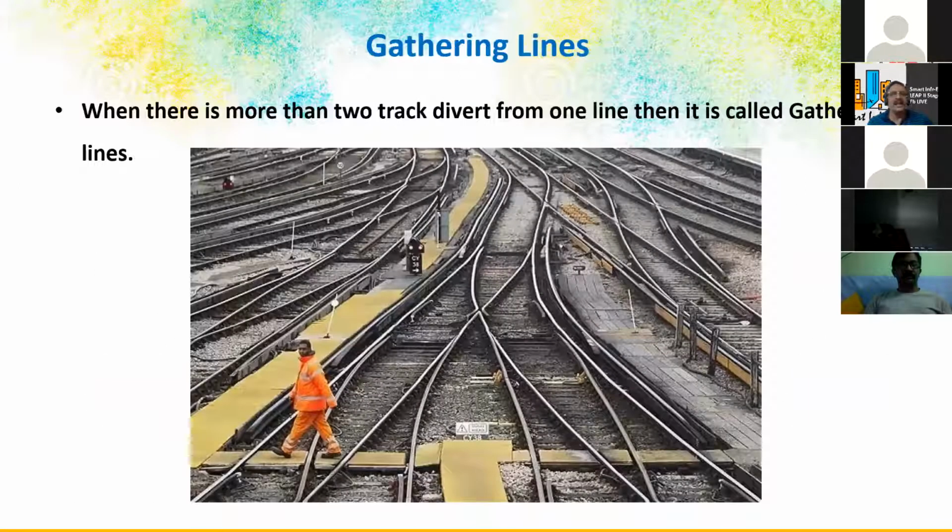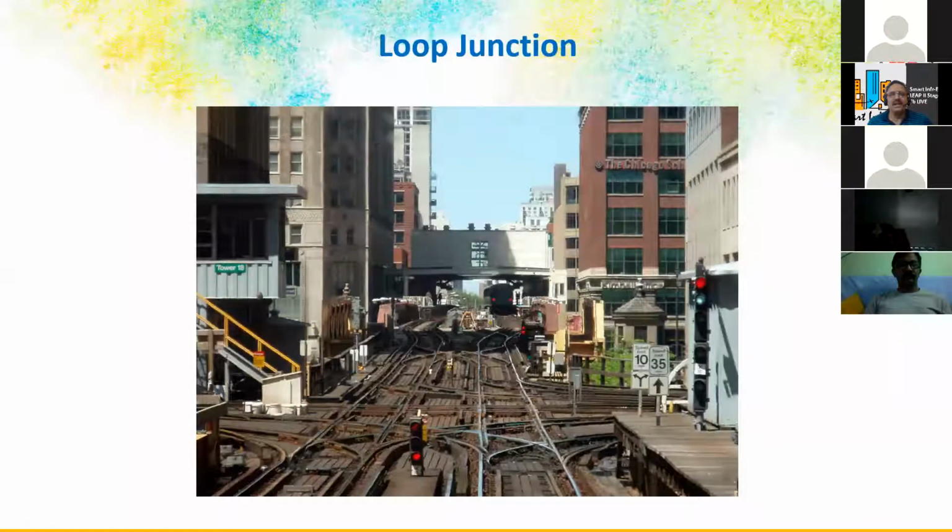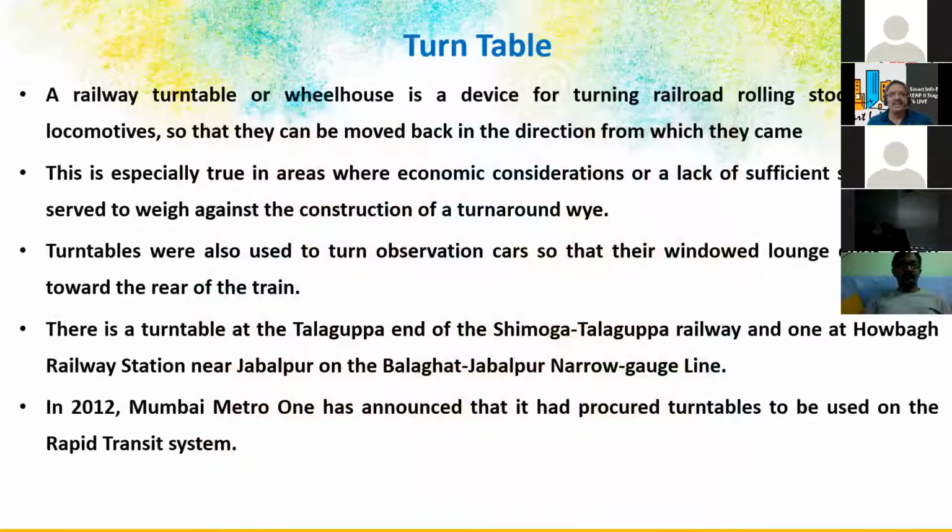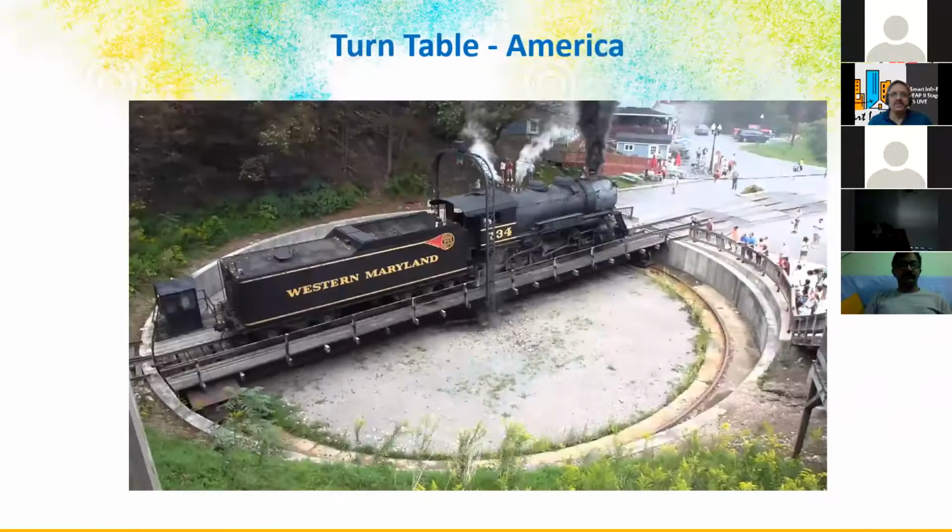And we have these gathering lines to the stations. From the stations there will be gathering lines. And this is the loop junction. And we have this turntable. At the dead-end stations, we have these turntables to reverse the engine direction. So this is the turntable.